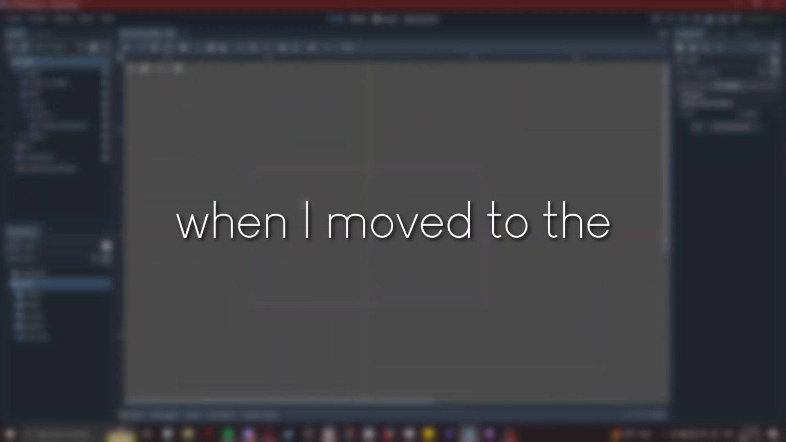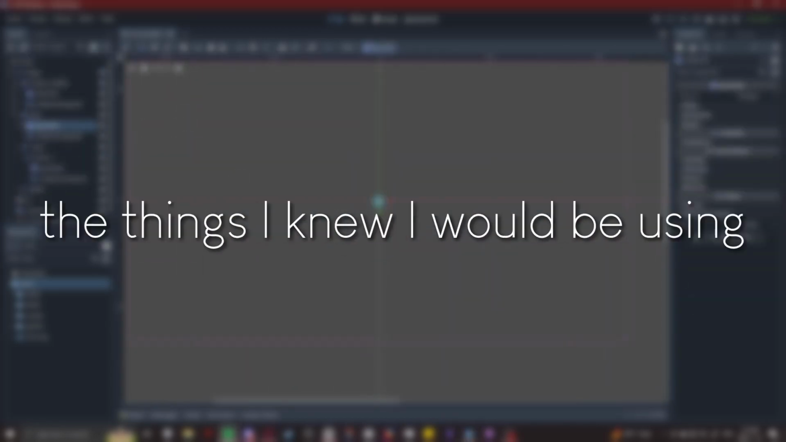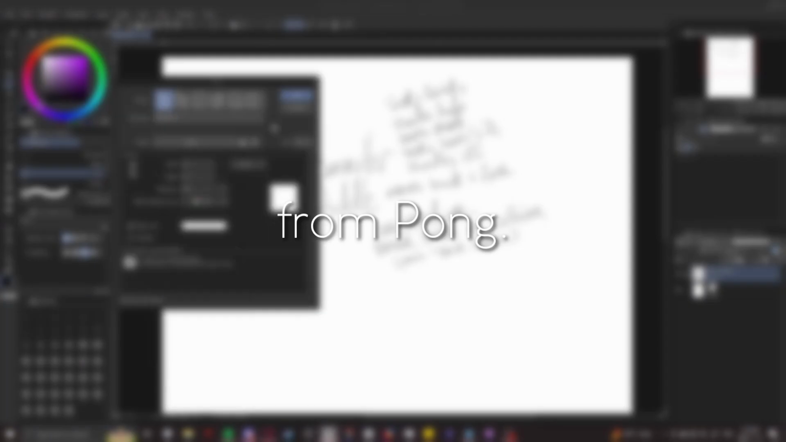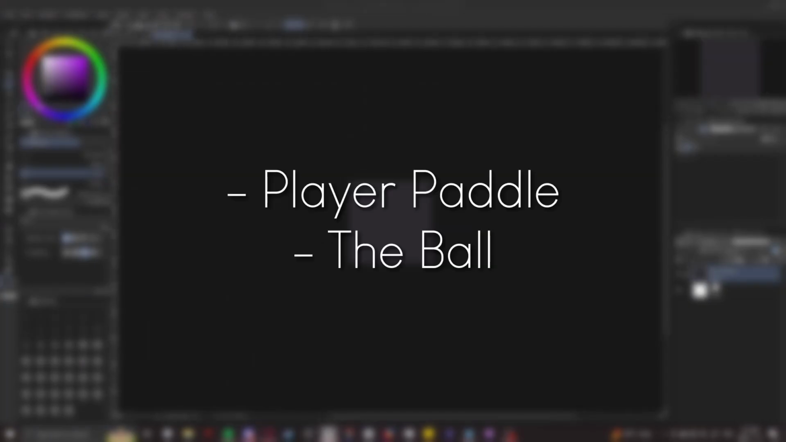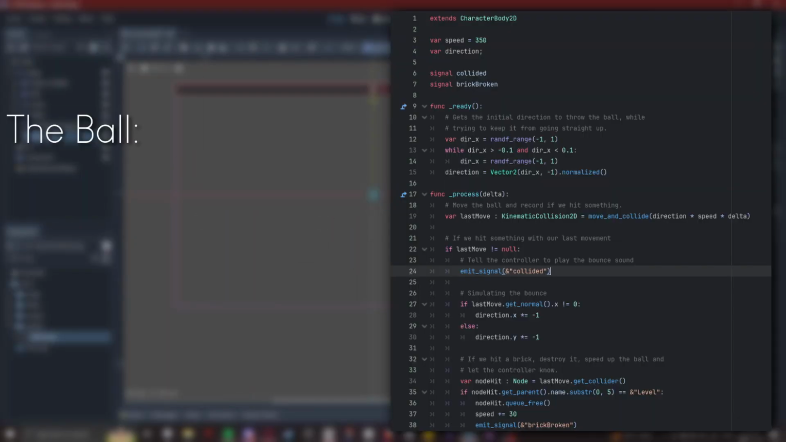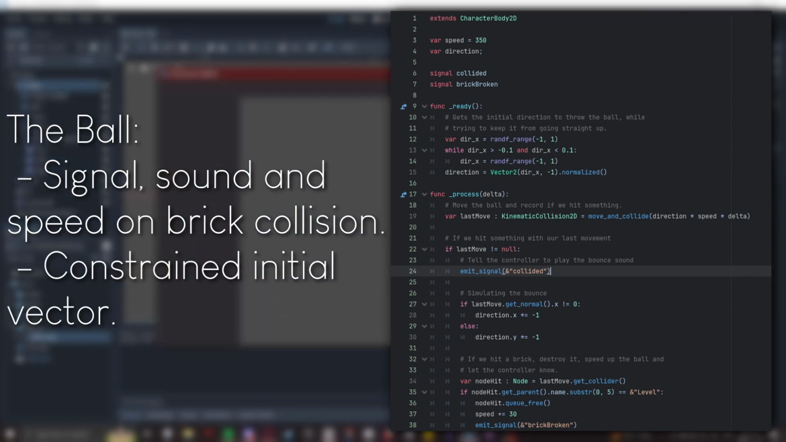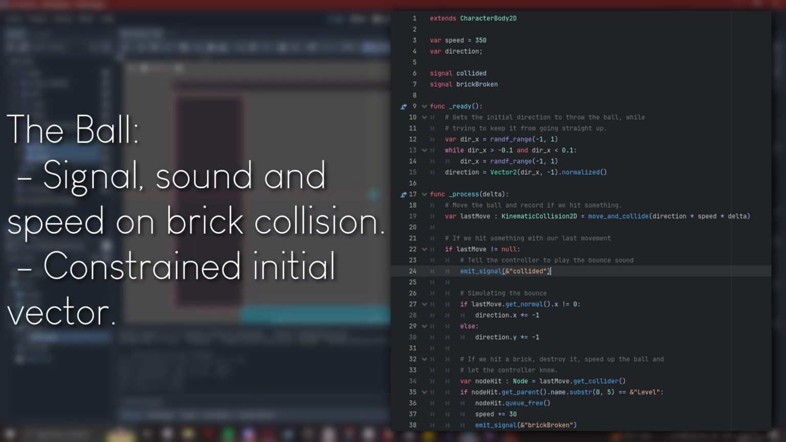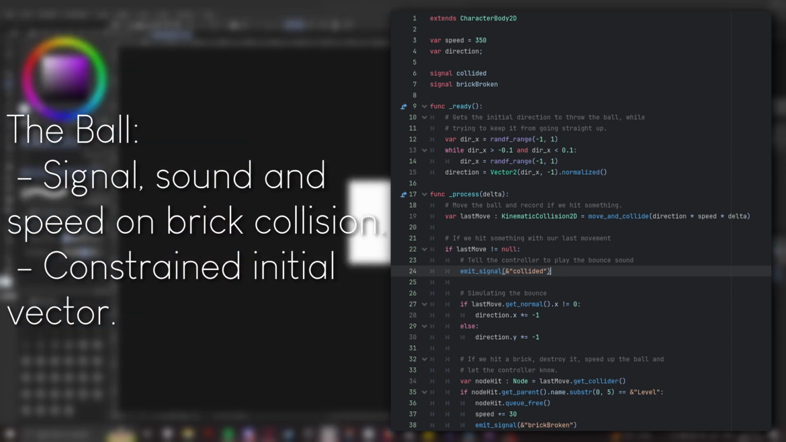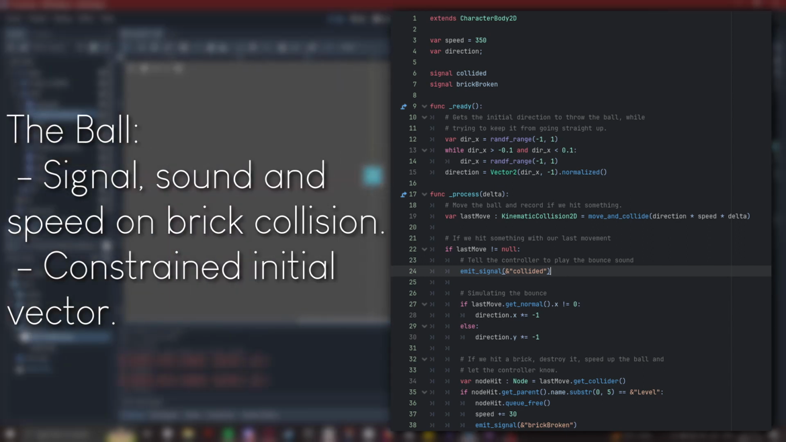The first thing I did when I moved to the Godot engine was set up the things that I knew I would be using from Pong, namely the ball and the player paddle. The ball functions largely the same, except for sending out a signal and speeding up upon breaking a brick, rather than when it collides with a paddle. Its initial direction upon spawn is also constrained to send it upwards at an angle, rather than the full random vector from Pong. It's a little rough, but it gets the job done.